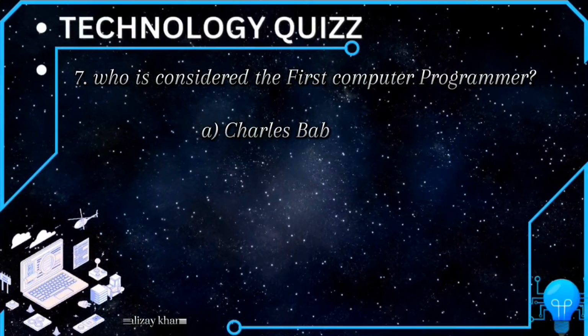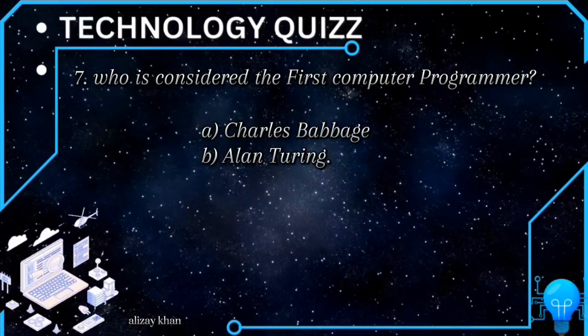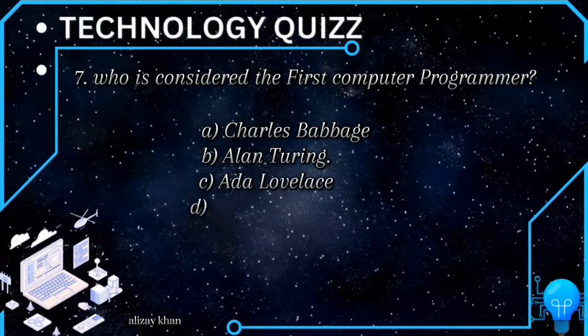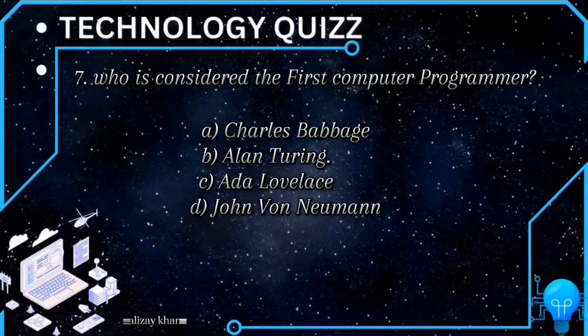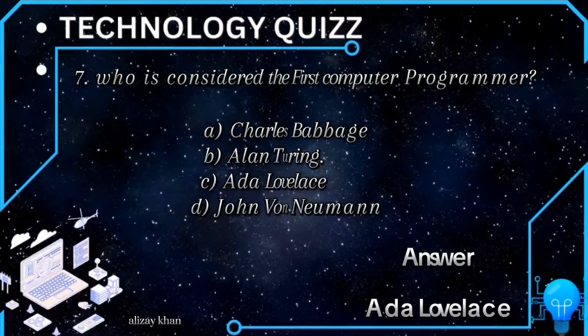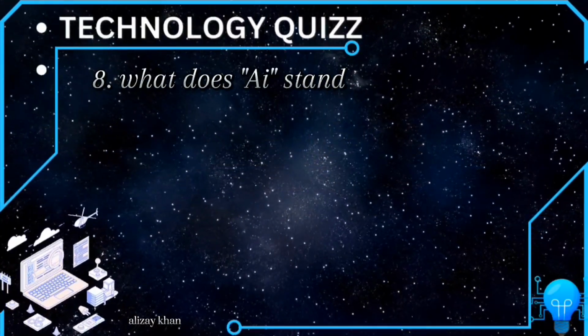7. Who is considered the first computer programmer? A. Charles Babbage. B. Alan Turing. C. Ada Lovelace. D. John von Neumann. Answer: Ada Lovelace.